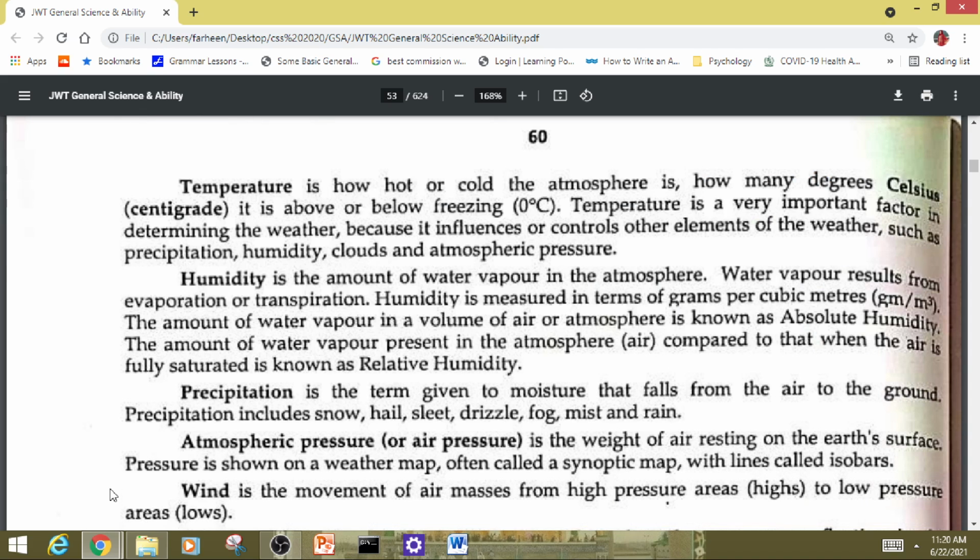Precipitation is a term given to moisture that falls from the air to the ground. Precipitation includes snow, hail, sleet, drizzle, fog, mist, and rain. Atmospheric pressure or air pressure is the weight of air resting on the Earth's surface. Pressure is shown on a weather map, often called a synoptic map, with lines called isobars. The wind is the movement of air masses from high pressure areas (highs) to low pressure areas (lows).